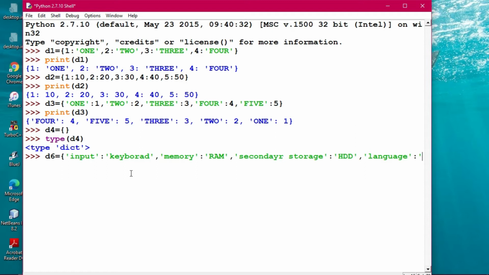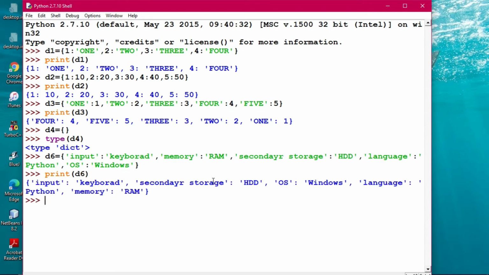Python has to be given in single quotes, otherwise it will not work. Then comma, and then one more. We are using OS. OS means operating system, and here it is Windows. So this one dictionary has been created, a pair of curly braces clearly shown. This time we have taken the key value pair both as string. Earlier both were integer, here both are string. Now I'm doing print d6. What is happening? You see out here that it has been printed.